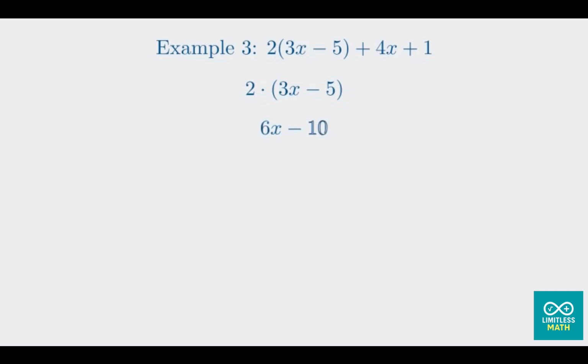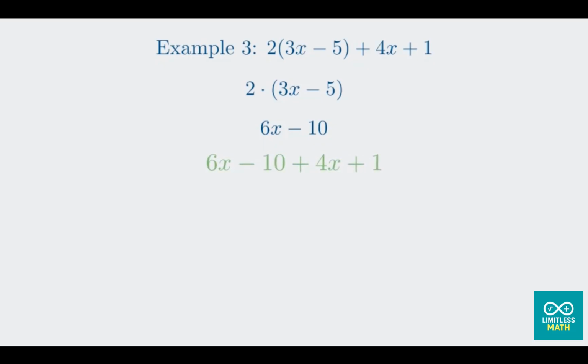This gives us 2 times 3x, which is 6x, and 2 times negative 5, which is negative 10. Now, we can rewrite the entire expression without the parentheses. Our new expression is 6x minus 10 plus 4x plus 1. Now we're in familiar territory. Let's combine the like terms.